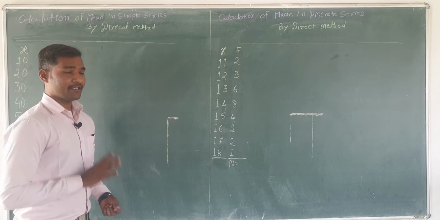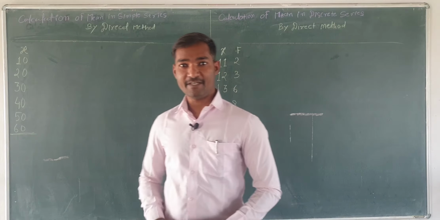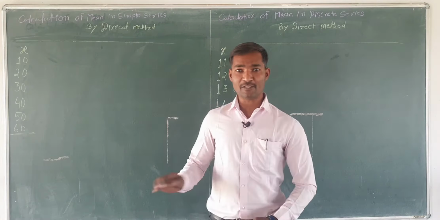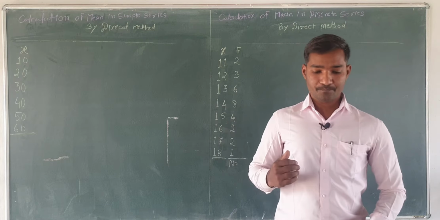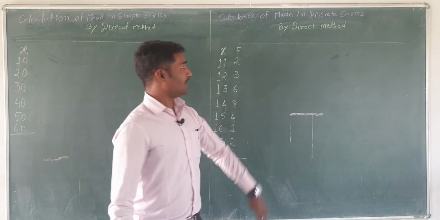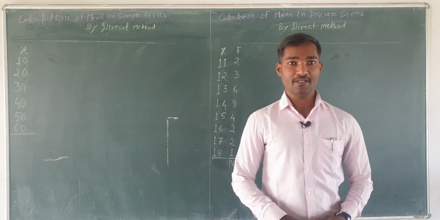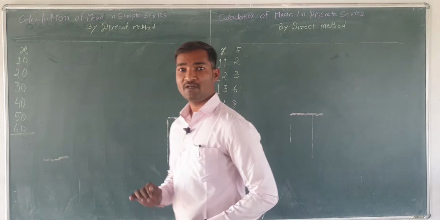So basically there are three types of series. Number one, simple series. It is also called individual series. Number two, discrete series, and number three, continuous series. So there are basically three types of series.